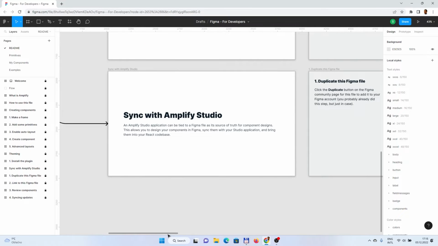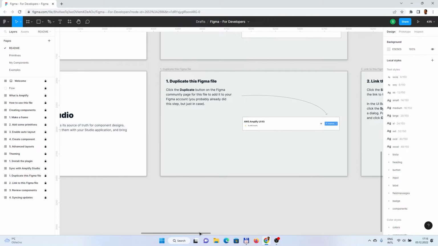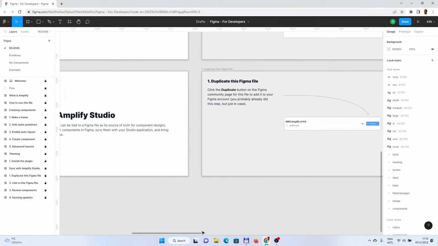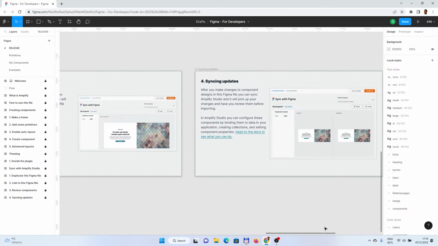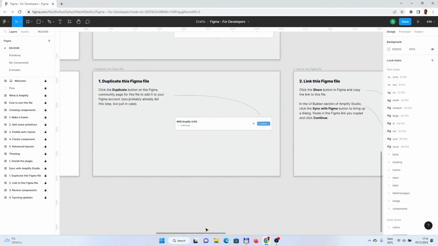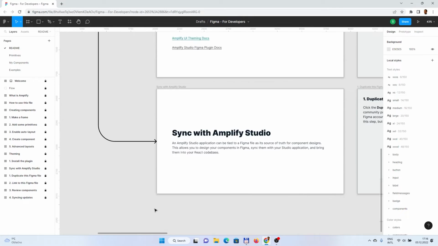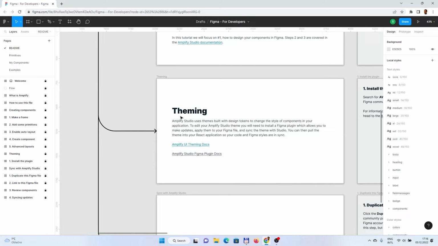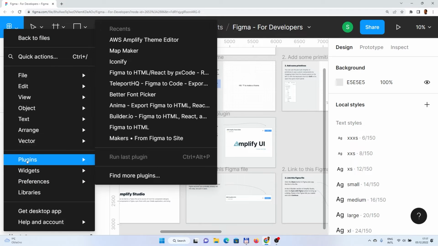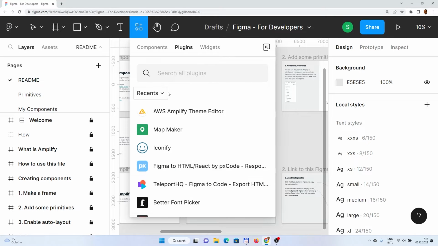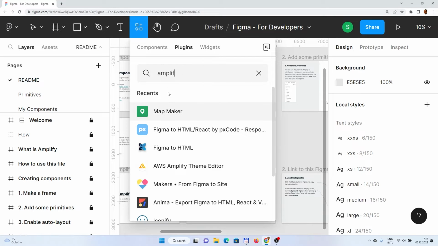And then what you should do to synchronize the Amplify design with the UI Studio. So first do the theming, let's install the plugin. So go to the menu, click on the plugins and install the Amplify theme editor by using find the plugin and type Amplify.